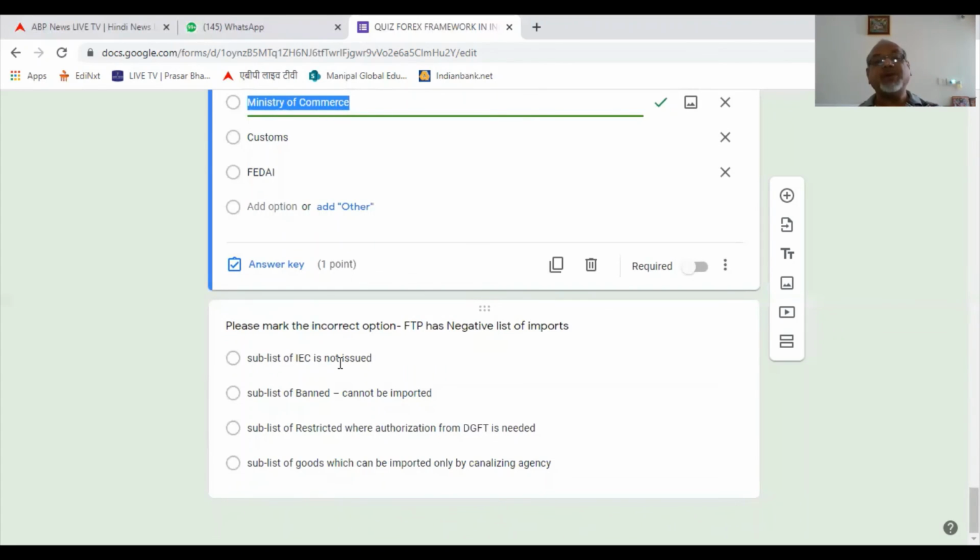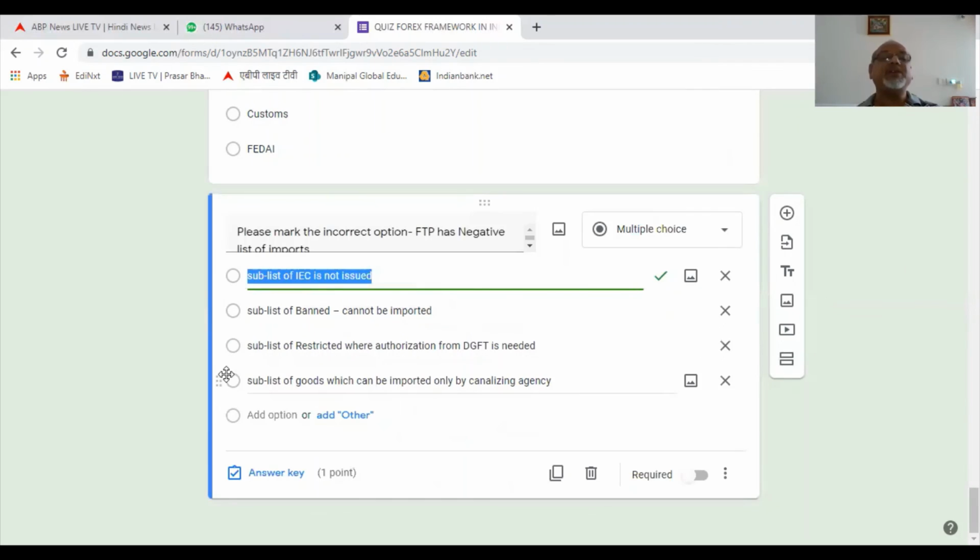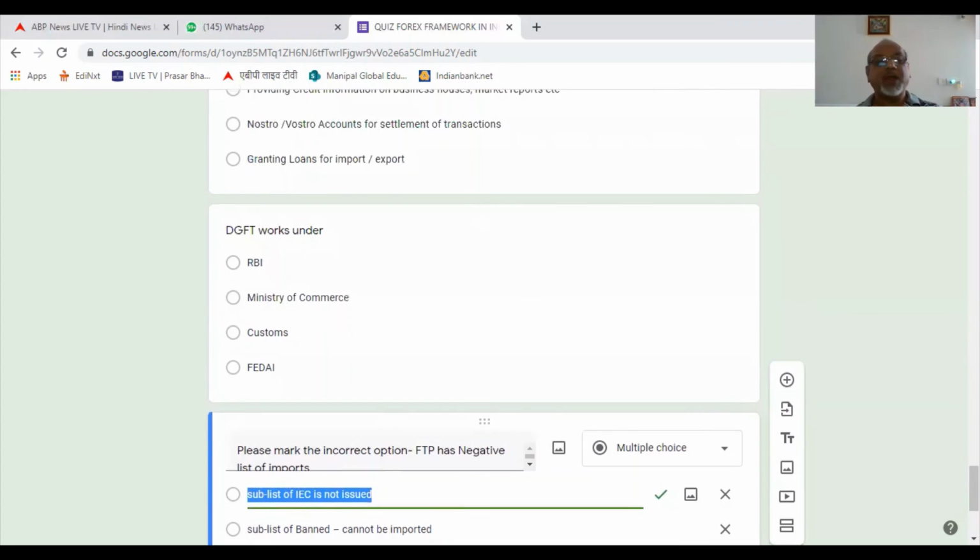Sub list of IEC not issued. There is no sub list for IEC not issued. IEC is issued. The importer exporter code is issued by the DGFT. So we find that this is the right answer. That brings us to the end of the quiz.